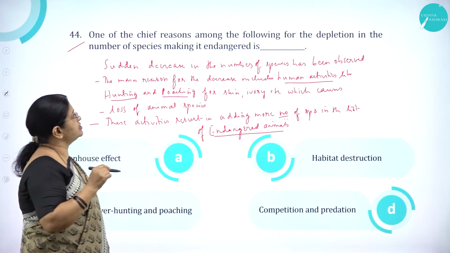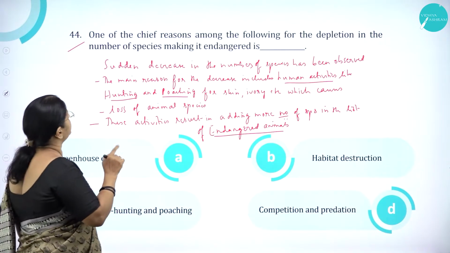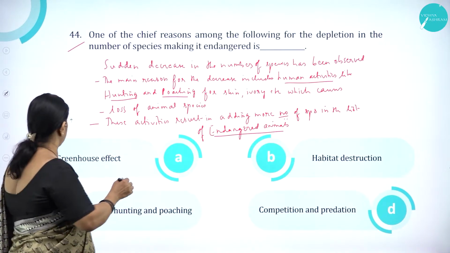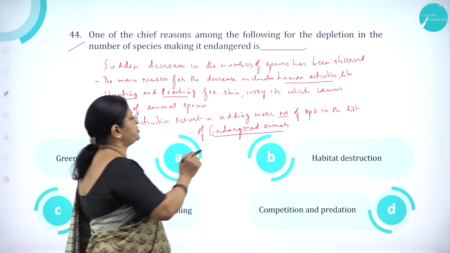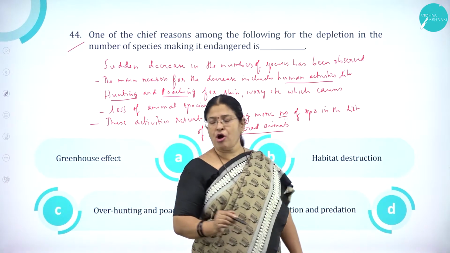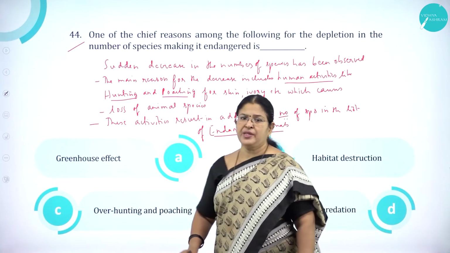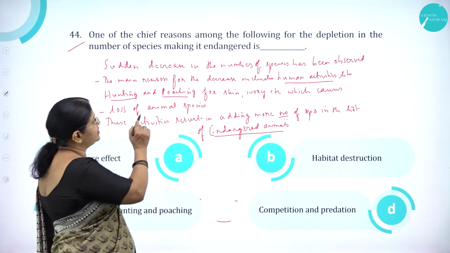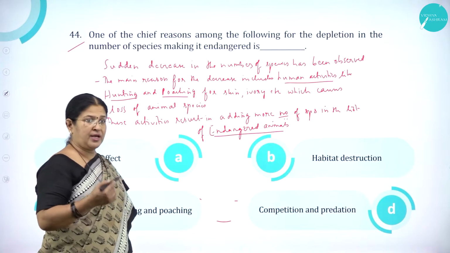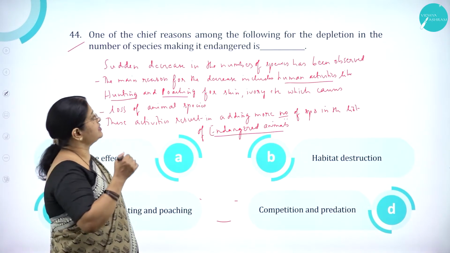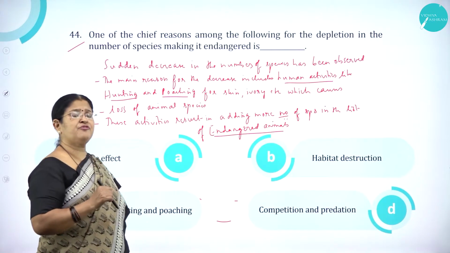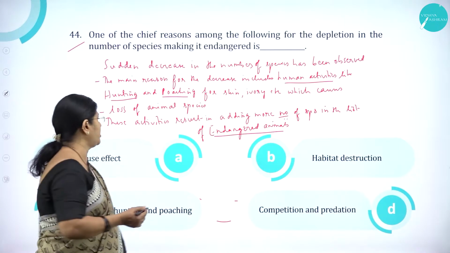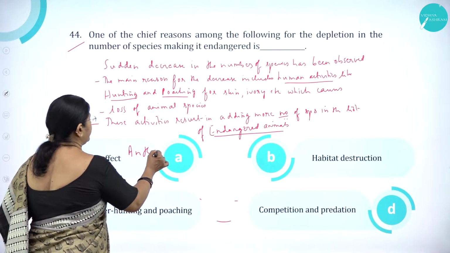One of the chief reasons among the following for the depletion in the number of species making it endangered is: option A, greenhouse effect; option B, habitat destruction; option C, overhunting and poaching; and option D, competition and predation. As you know, there is a sudden decrease in the number of species. What is the reason for this sudden decrease? It is due to human activities, or what we call anthropogenic activities.